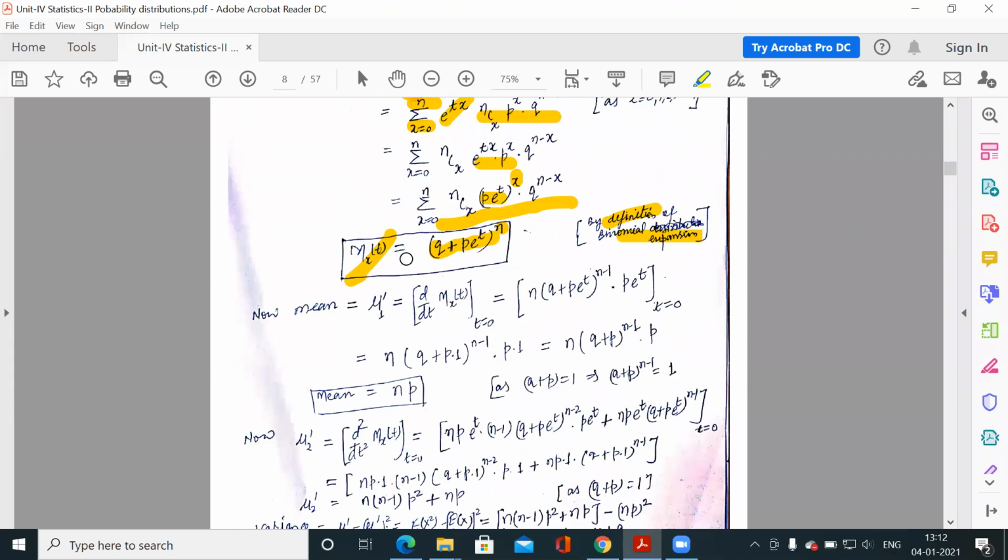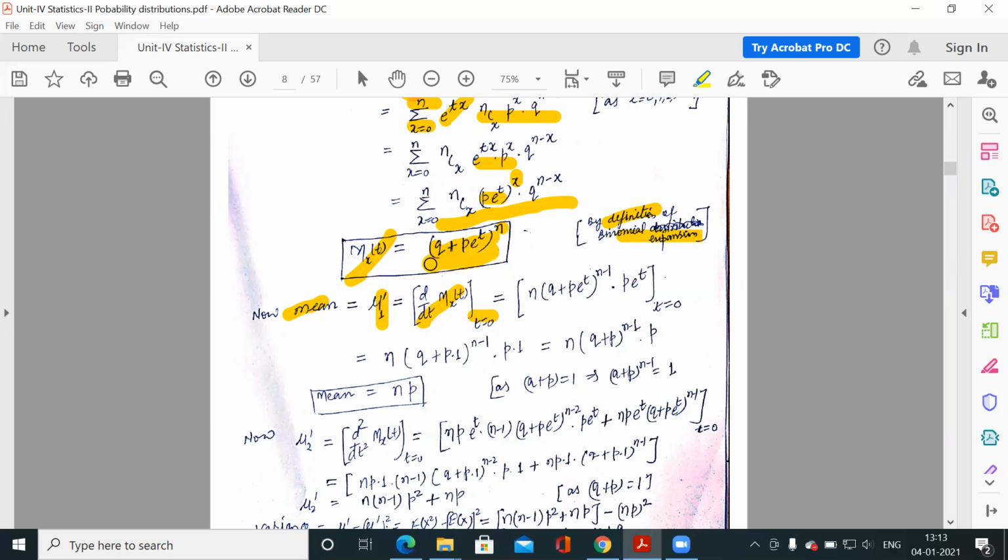Like I told you, the moment generating function will tell you the moments for binomial distribution. So we can use this to find the mean and variance of binomial distribution. What is the mean for any distribution? It is mu1 dash. What is the relation between mu1 dash and the moment generating function? If you differentiate the moment generating function one time with respect to t and substitute t equal to 0, you will get mu1 dash.